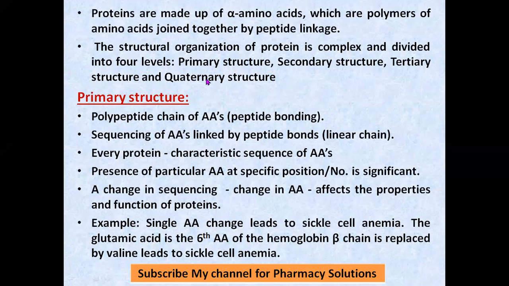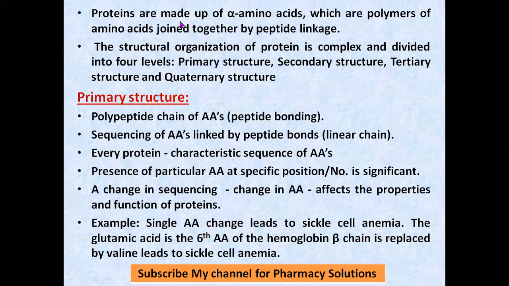Before going into the different levels of organization of protein structure, proteins are made up of alpha amino acids. Why alpha amino acids? Because the carboxylic group and the amino group are added to the alpha carbon atom.